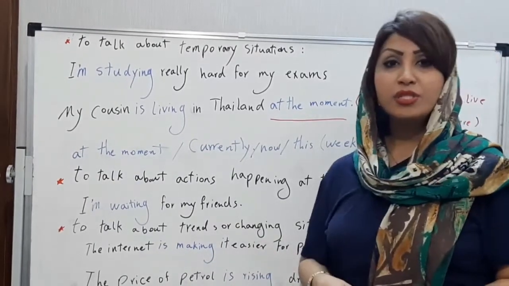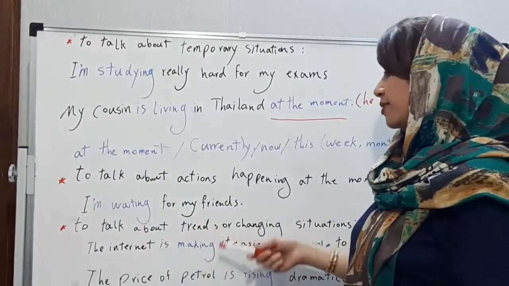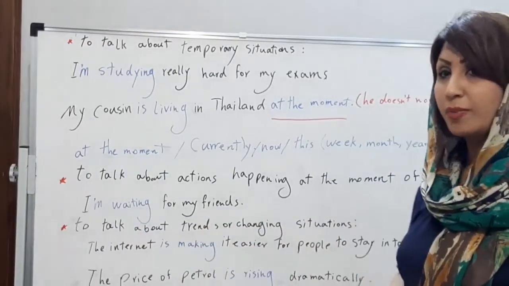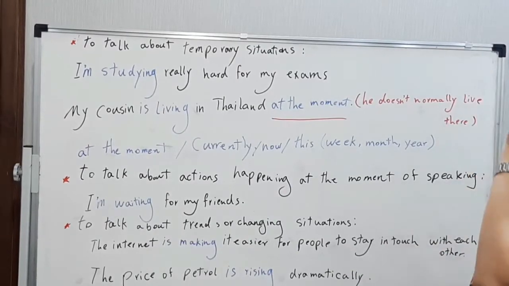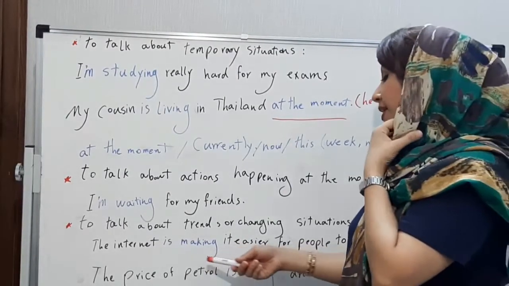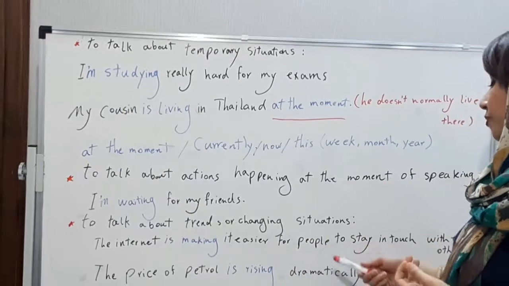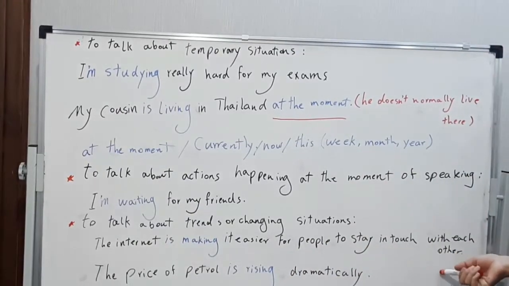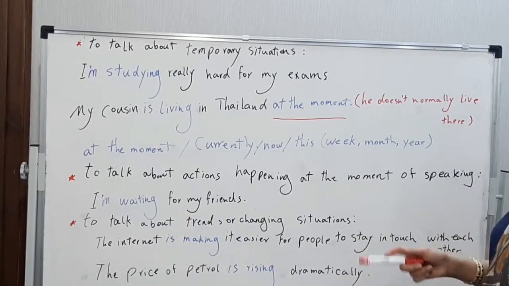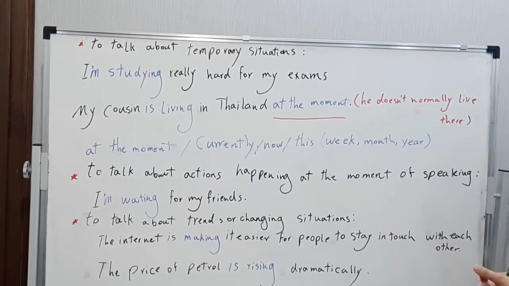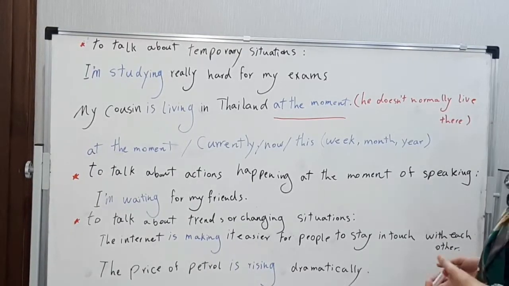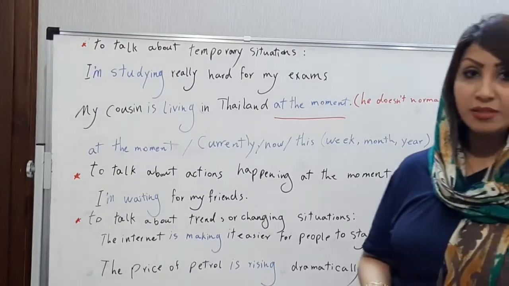Now, another usage is to talk about trends or changing situations. For example, the internet is making it easier for people to stay in touch with each other. It's a kind of trend.